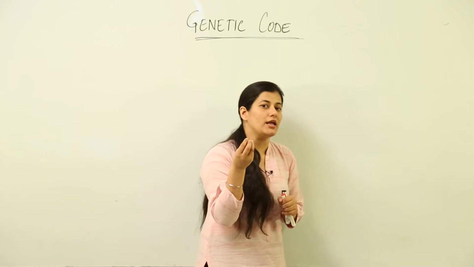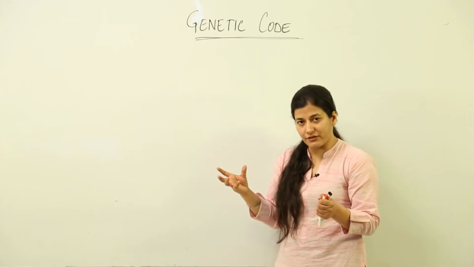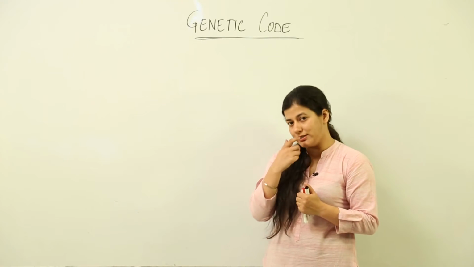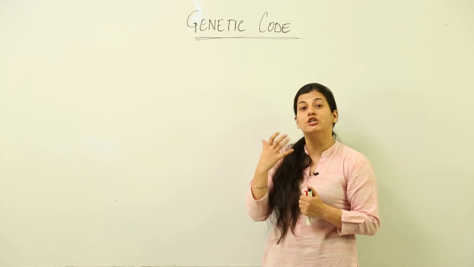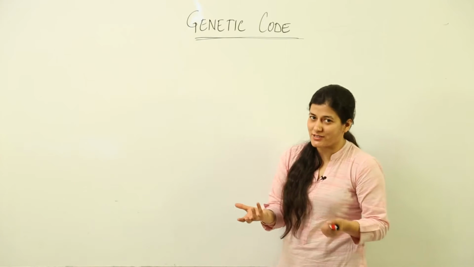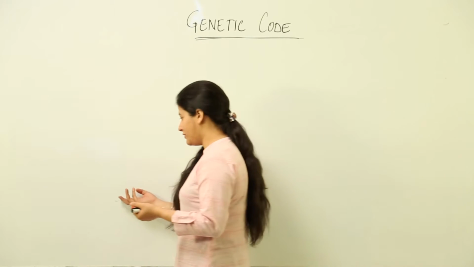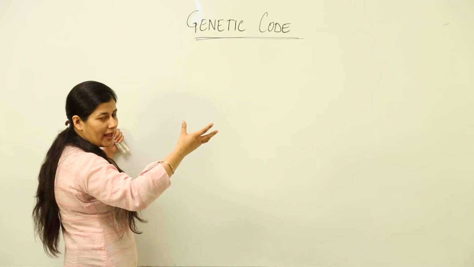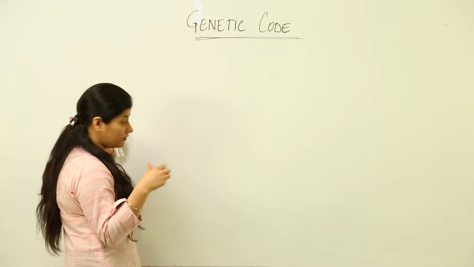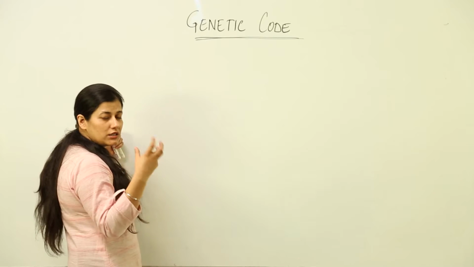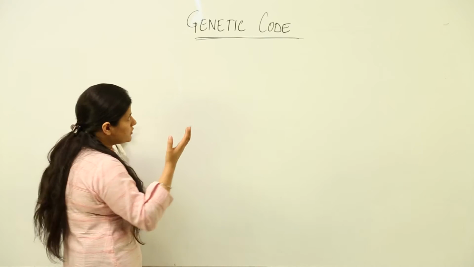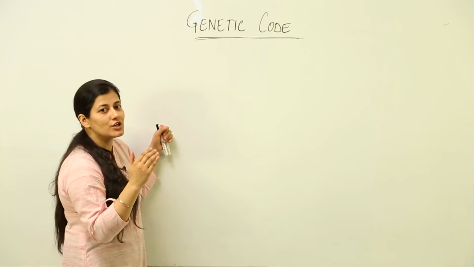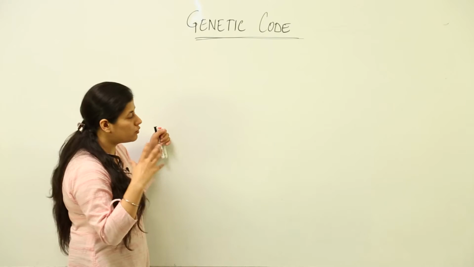Now, this was a very exciting field of discovery for the scientists who were studying the decoding of the genetic code. It might not be exciting for you, but for those people who have keen interest in this entire gene and its expression, it was quite an exciting discovery, and it was of great importance. So, we come to a term known as genetic code, that there is a code according to which the decoding takes place. Now, what is decoding?